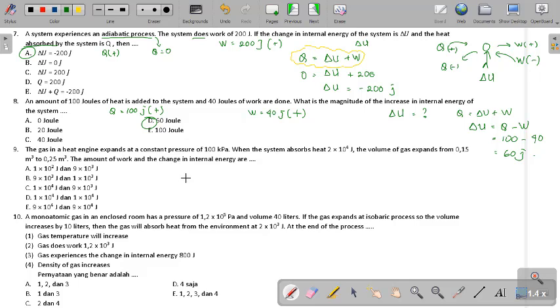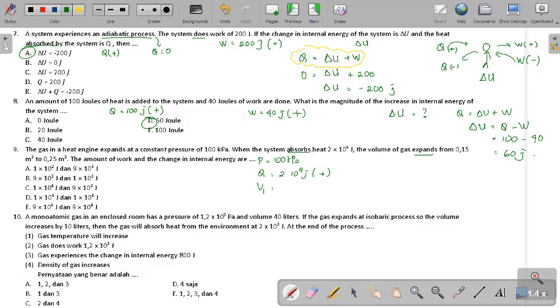Number 9. The gas in a heat engine expands. Constant pressure. We have pressure constant 100 kilopascal. And the system absorbs heat. It will be positive because absorb, yeah. The volume of gas expands.